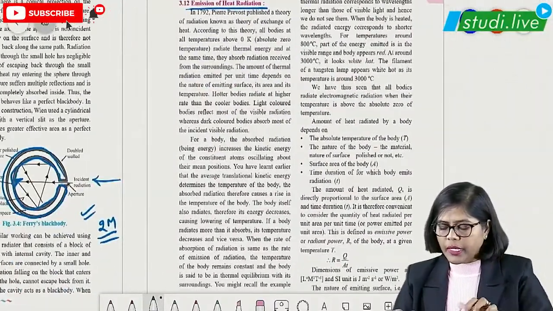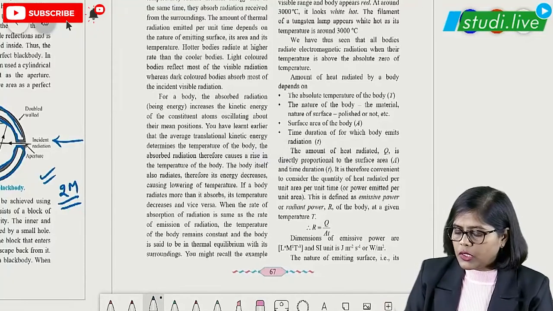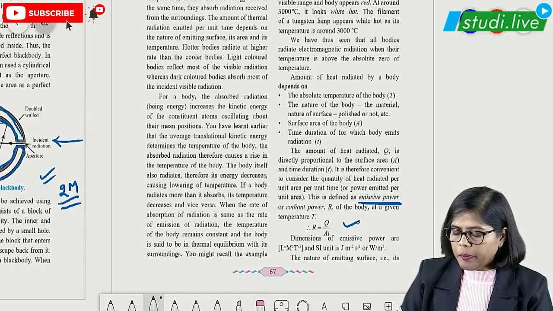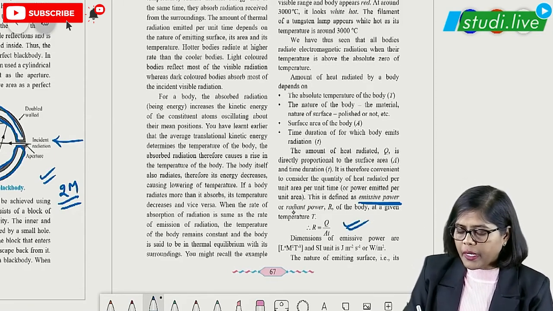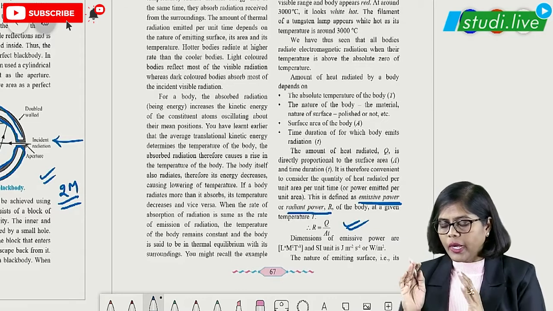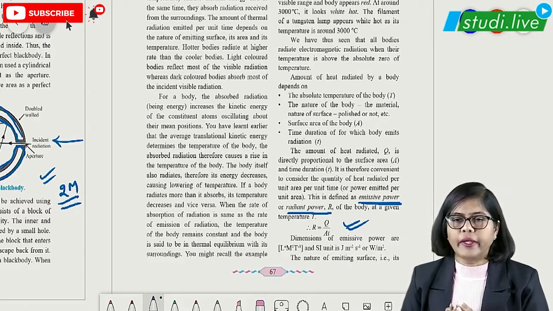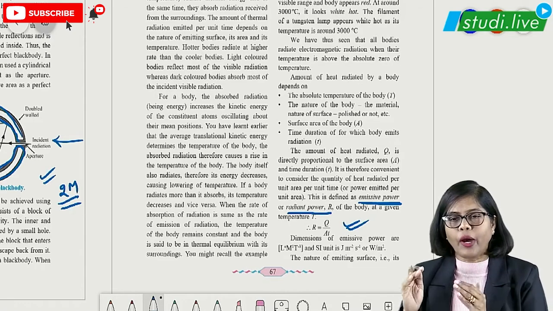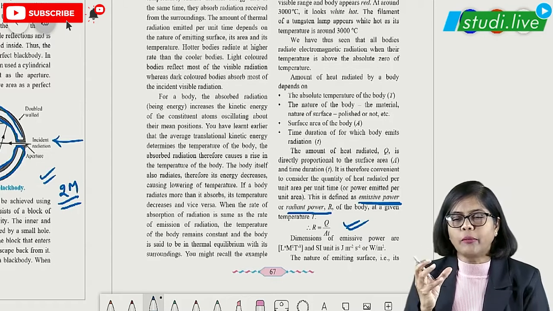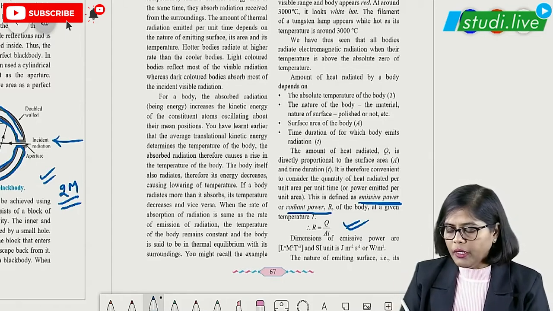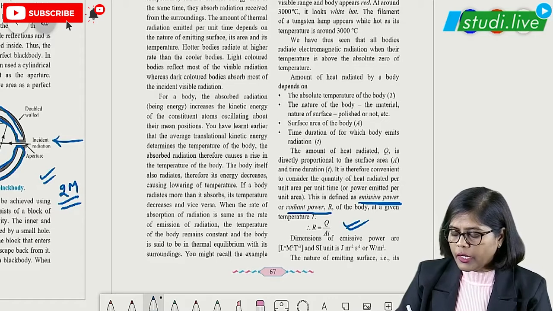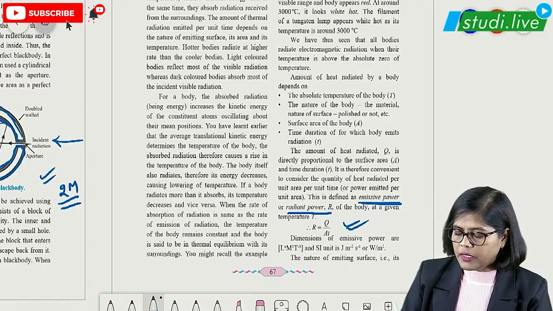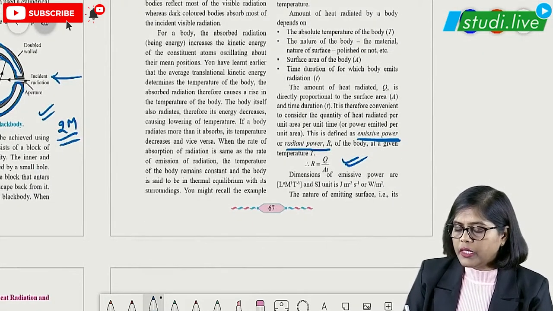Now in this case, what you have to study, the important one, is emissive power. Emissive power or radiant power, the meaning is the same. Either an emissive power question or a radiant power question will be asked. The formula is given as Q upon AT. Q is the amount of heat energy incident on the body, A is the area, and T is the time for which the heat energy is radiated from that body.